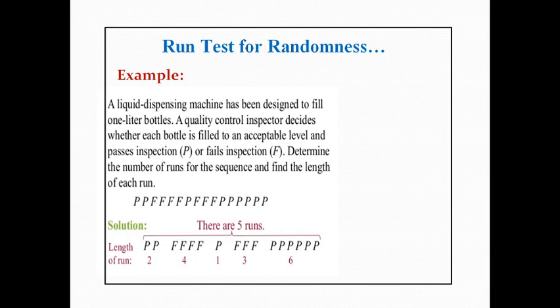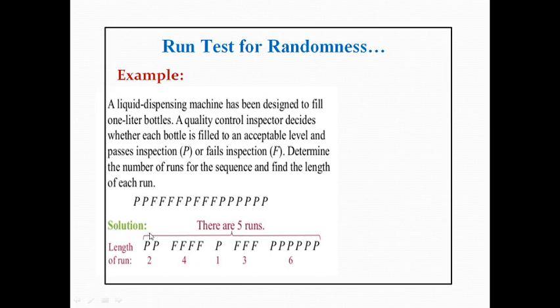If the bottle fills to this level, it is a pass, otherwise it is marked fail. Here we have 16 bottles, and out of these, some fail and some pass. The first 2 bottles pass, the third bottle fails, fourth fails, fifth fails, sixth fails, like this. These are our data.